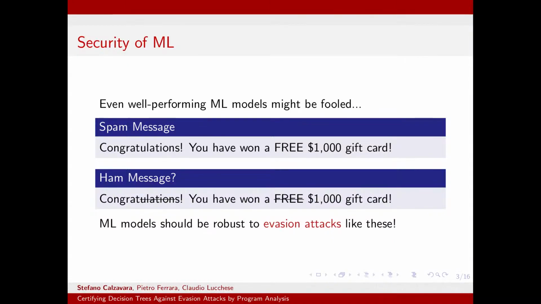When we deploy machine learning models in security-aware settings, we should be aware of the possibility of evasion attacks like this, where the attacker manipulates an input such that a wrong prediction is forced by the classifier.